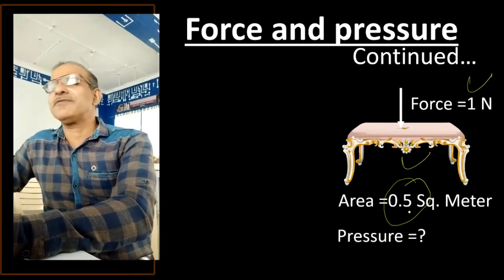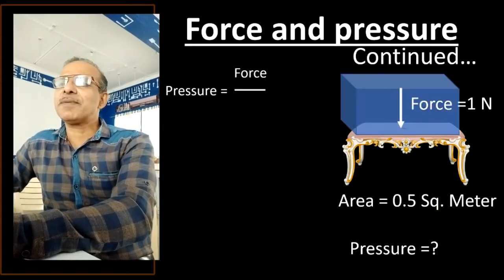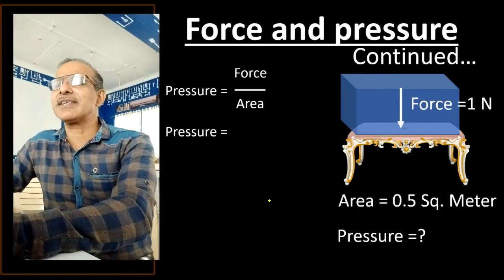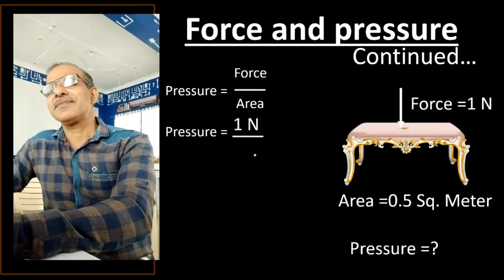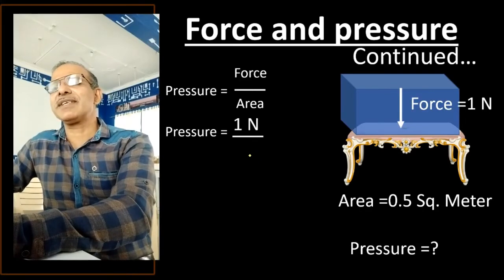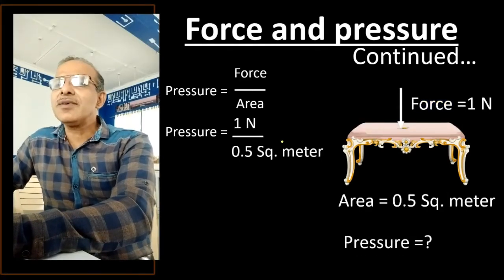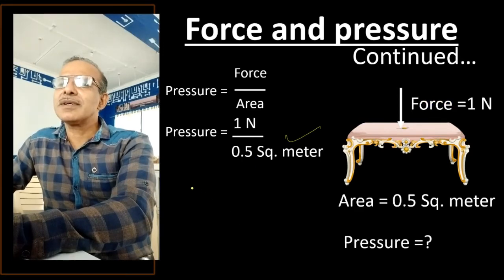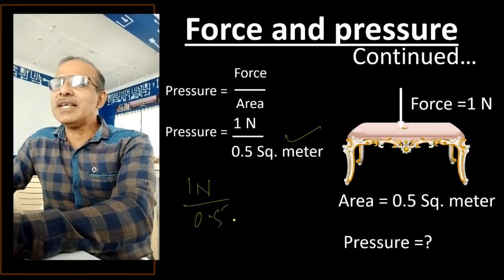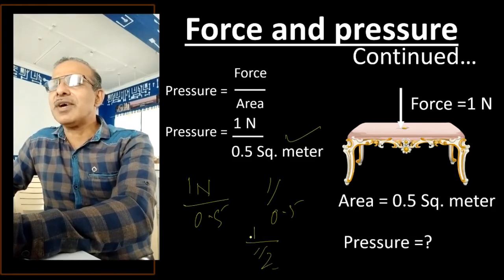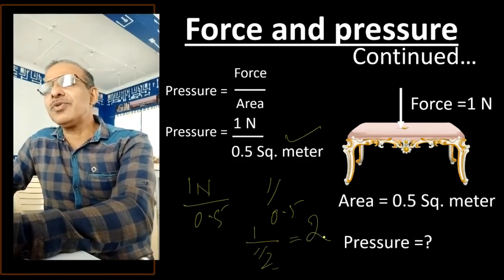The problem will be very simple. We'll quickly go to force divided by area is equal to pressure, and the pressure will be given by 1 Newton divided by how much here? 0.5 square meter. And what is the calculation? 1 Newton divided by 0.5 square meter, that is 1 by 0.5. That means 1 divided by 1 by 2. So this 2 goes to the top, that becomes 2. So our answer will be 2 Newton per square meter.